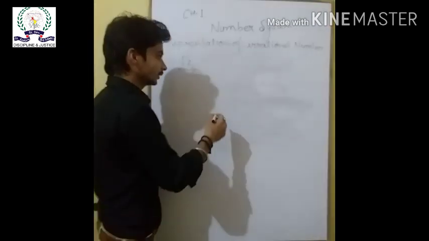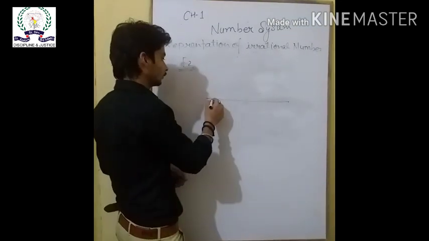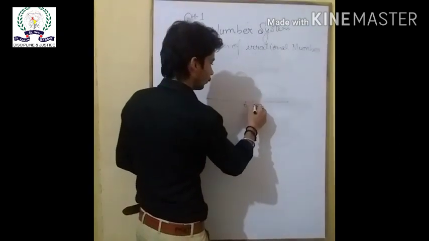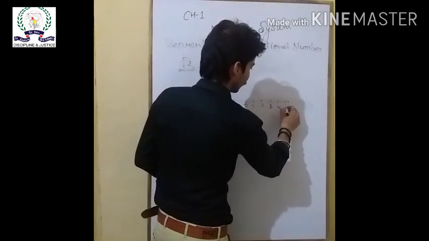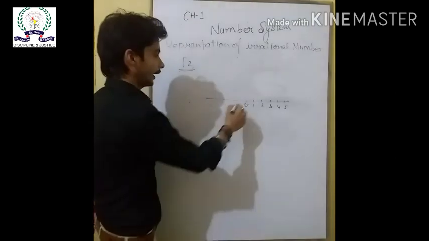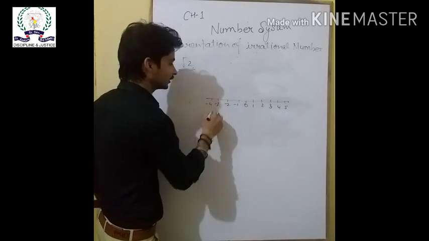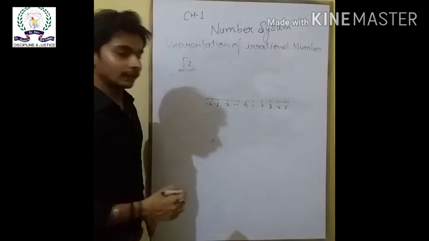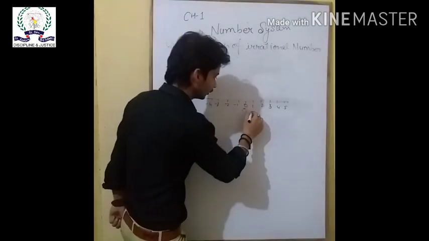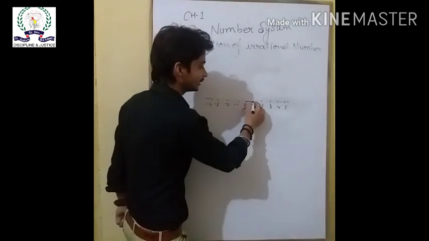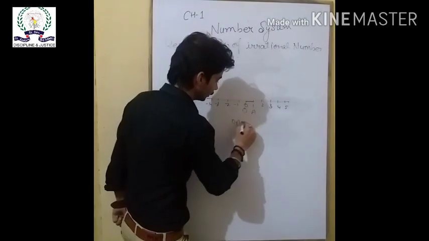For that, the first step is to draw a line. Make the intervals of 0, 1, 2, 3, 4, 5, and here -1, -2, -3 and -4, and so on. Now name the 0 point O and 1 point A, and measure the distance of 0 to 1, so OA is equal to 1 unit.